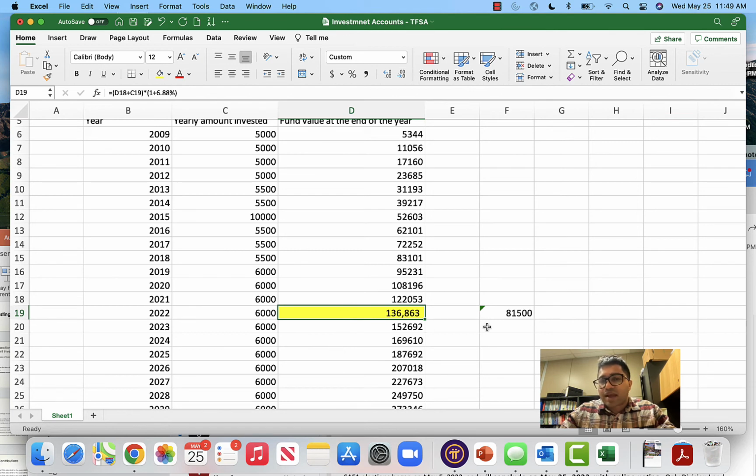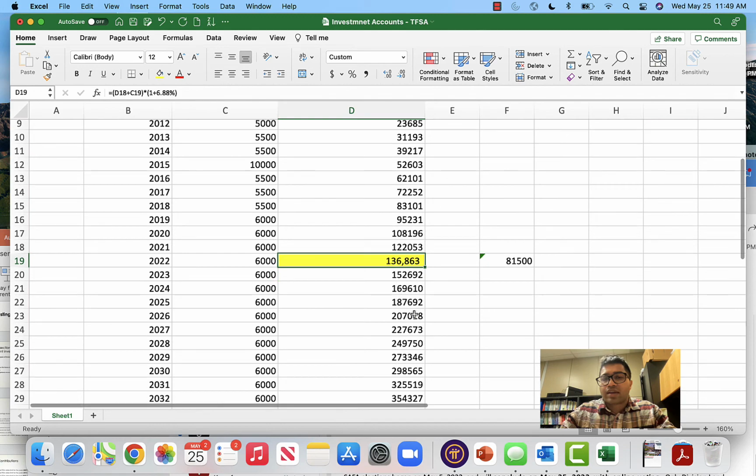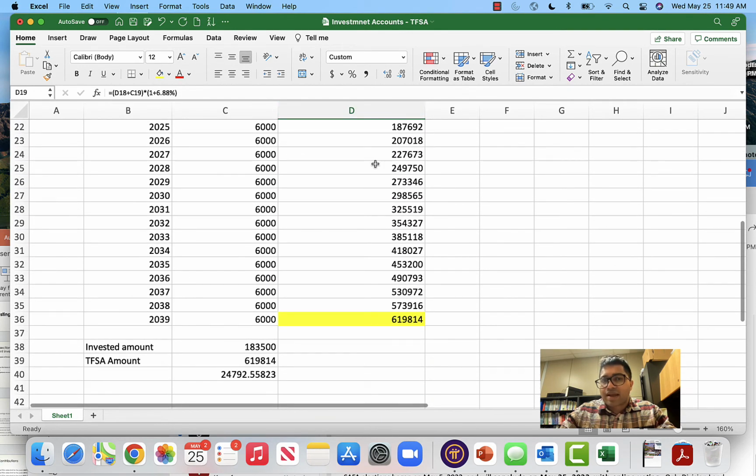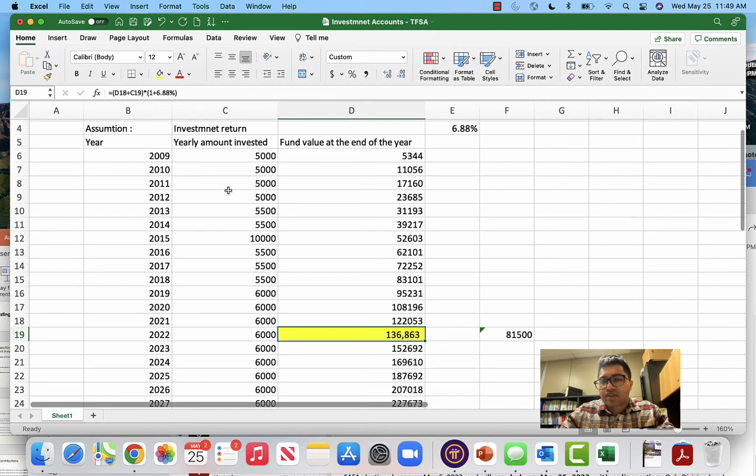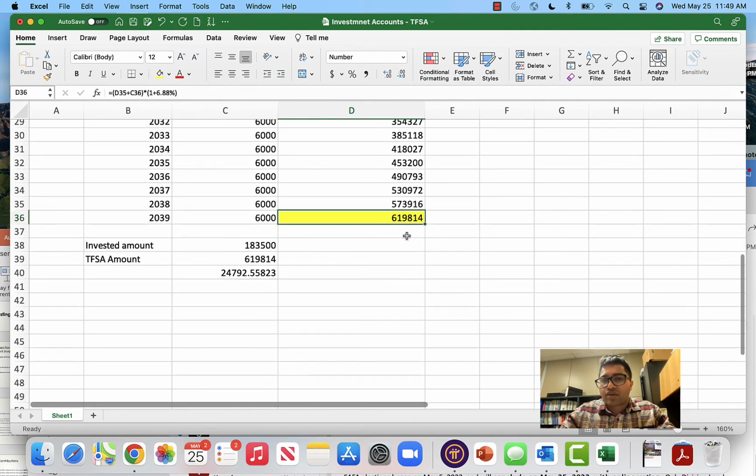It doesn't impact your income, it doesn't impact your taxes, it is tax free. Now if you keep on investing the maximum stated amount, by 2039, that is 30 years in total since the start of the account, you would have around $620,000 in your TFSA. So you have in total invested $183,000 and got around $620,000.